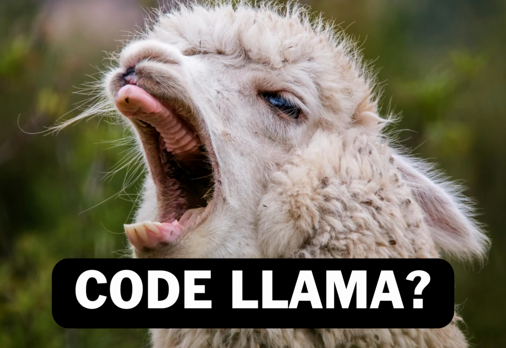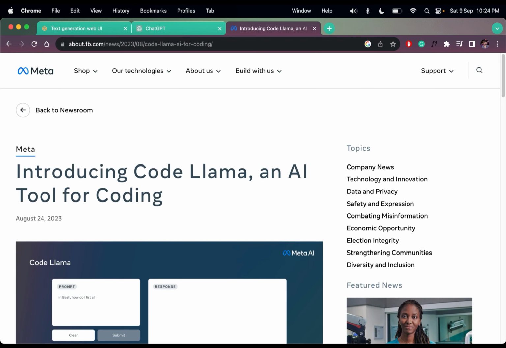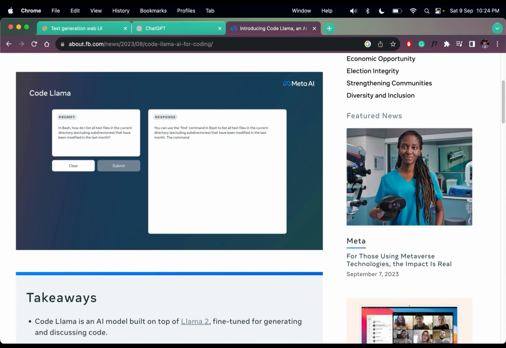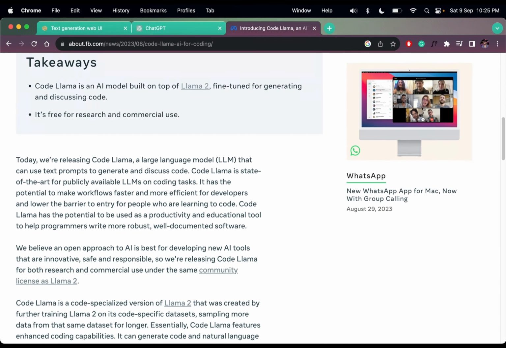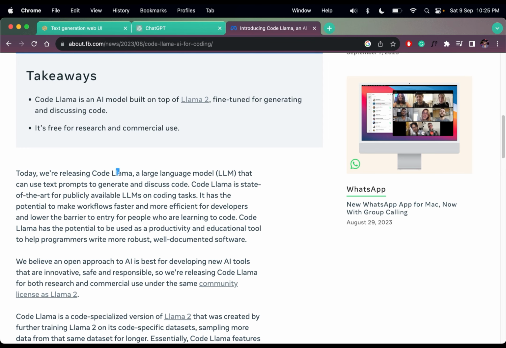I am here today to talk about something, and that is what is Code Llama? So, what is it? If I search it on Google, let me do that. We have this article on my screen that maybe you can see too. Introducing Code Llama, an AI tool for coding. Basically, just like ChatGPT, we have a new tool called Code Llama that is built specially for coding.